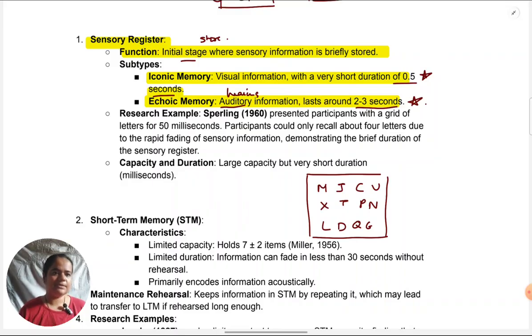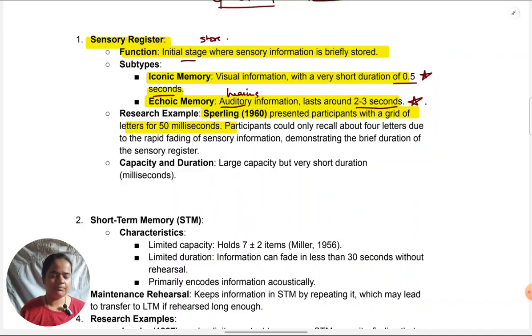Participants' task was to look at these letters. They would be flashed for about 50 milliseconds. So if I'm a participant in this study, I can see the letters are there for about 50 milliseconds. That's a fraction of a second. I'm looking at it and suddenly it goes away. It's like a flash, or a blink of information that comes and then it's erased. So I get to see the letters and then the screen is gone.